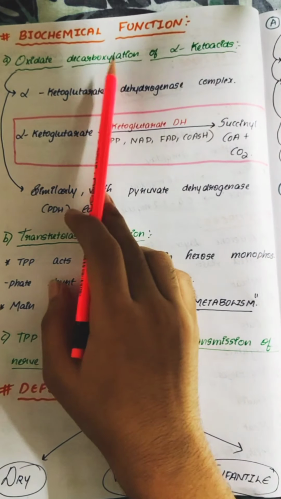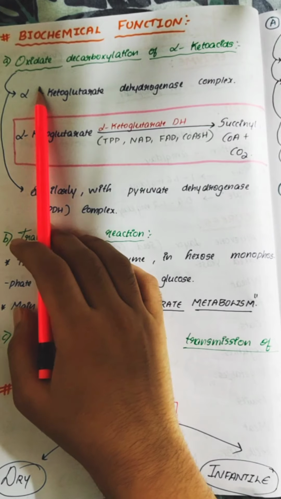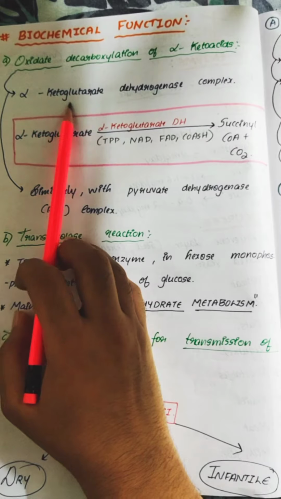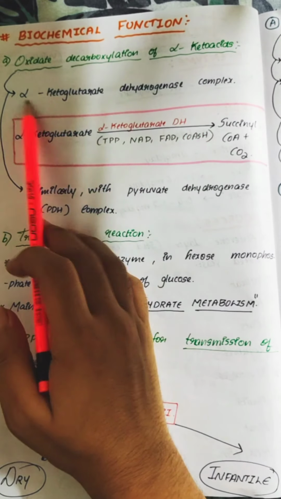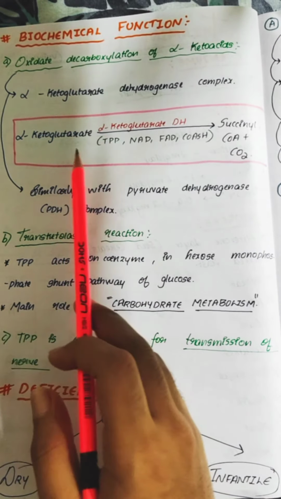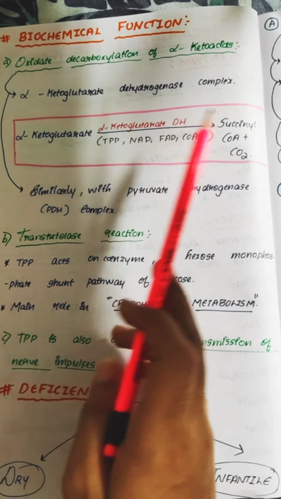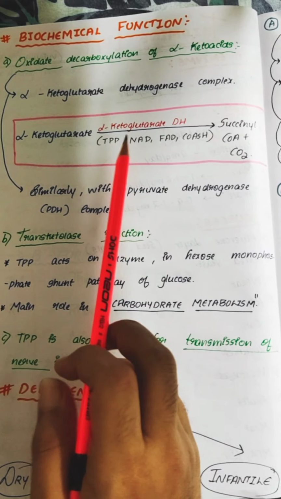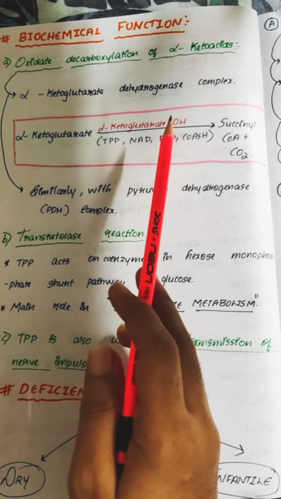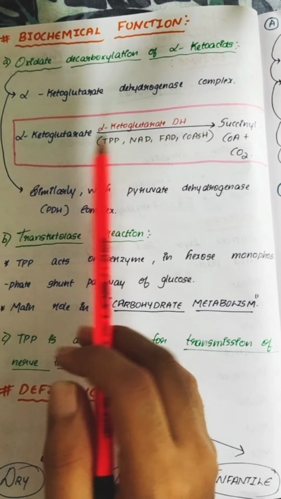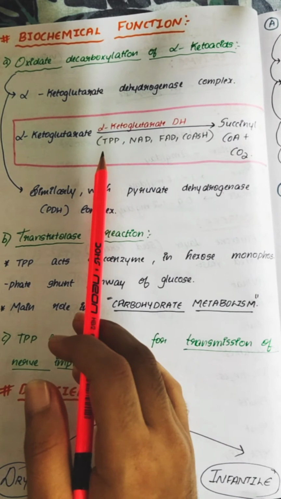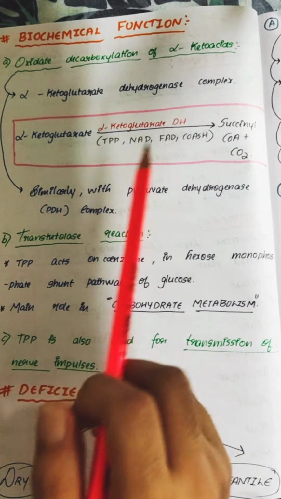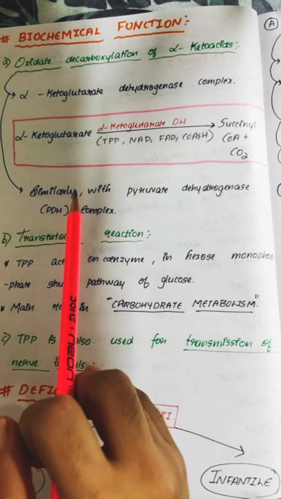Further, moving on to the biochemical functions, the first function is the oxidative decarboxylation of alpha keto acids. The alpha ketoglutarate dehydrogenase complex is the enzyme which helps in the conversion of alpha ketoglutarate into succinyl coenzyme A plus CO2. This reaction takes place in the presence of the enzyme alpha ketoglutarate dehydrogenase, and also some factors are involved, like TPP, NAD, FAD and CoASH. This reaction is the same as with the pyruvate dehydrogenase complex.